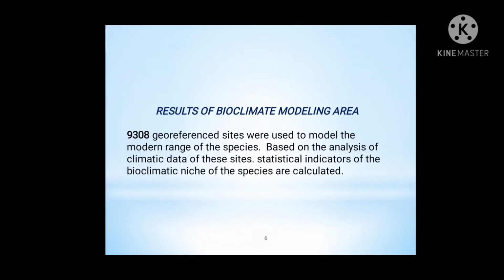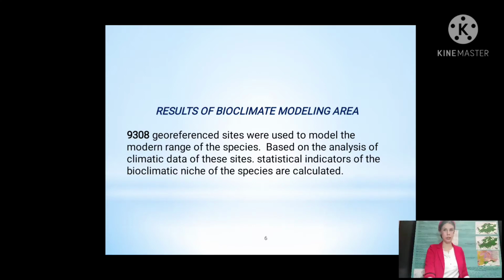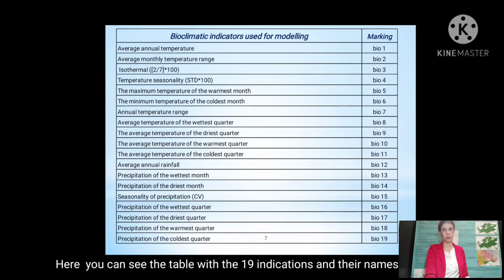With your permission, I will proceed to the presentation of the results obtained. So, 9,308 georeference points were used for the model of the modern range of the species. And based on the analysis of climate data at these points, statistical indicators of the bioclimate niche were calculated.